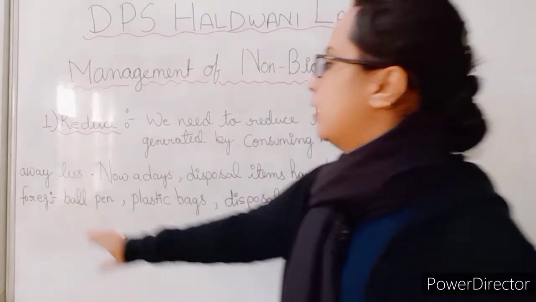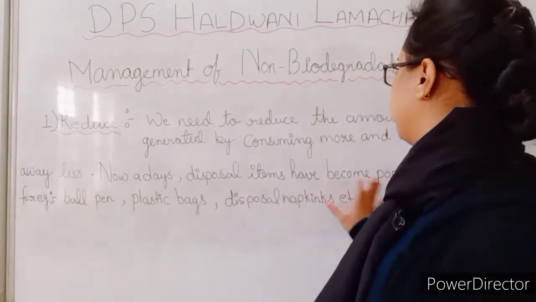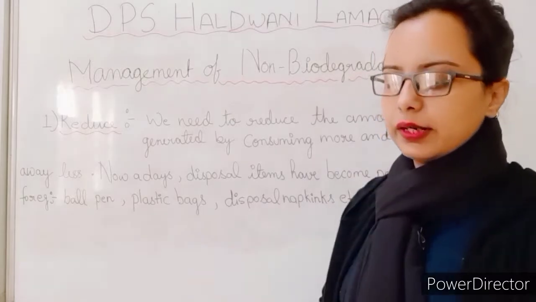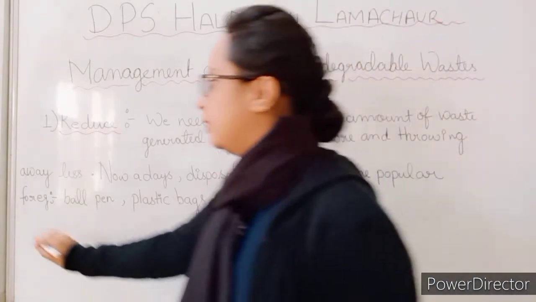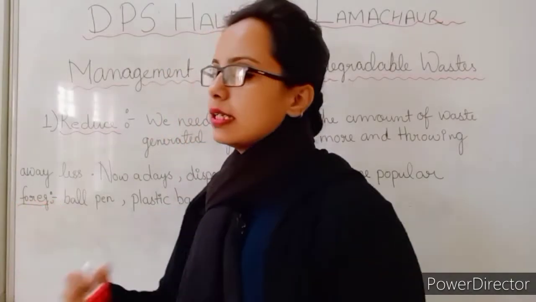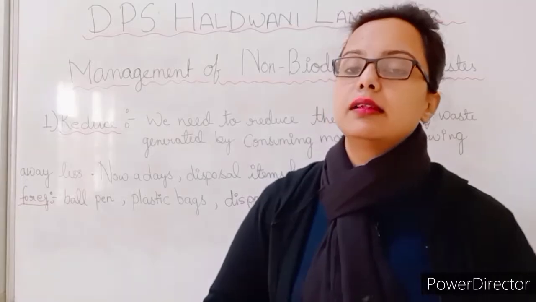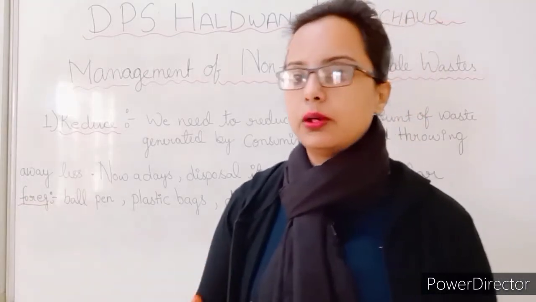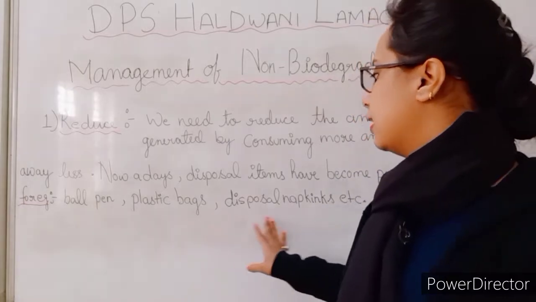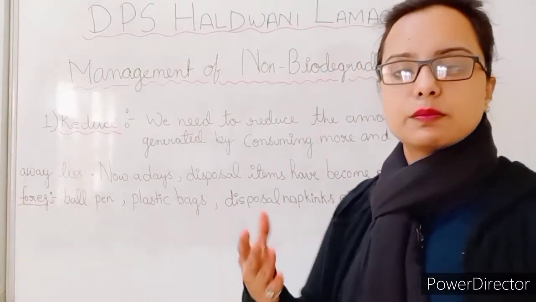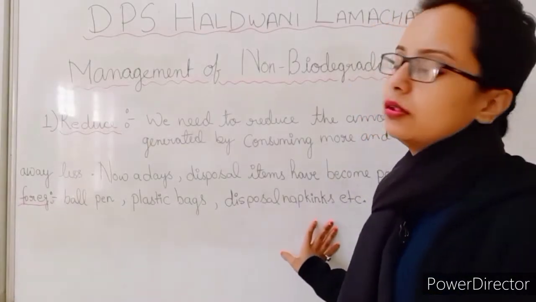Awareness: nowadays, disposable items have become popular. We are using disposable items in more quantity, such as the disposable dishes that we use in parties. We should avoid that. Ball pens, plastic bags, disposable napkins and disposable plates, we should avoid all these things.